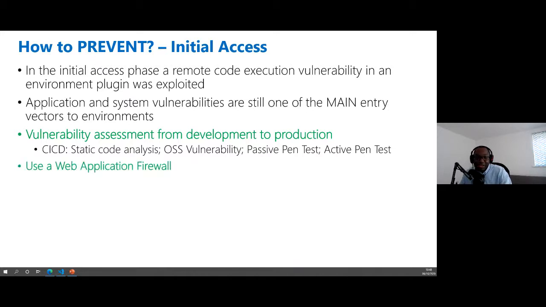Also using a web application firewall, because in some cases there are vulnerabilities that you're not able to patch immediately. So having something like a WAF, or some other type of technology that you could use to mitigate in the meantime while you work on fixing those vulnerabilities, is very important in this case.